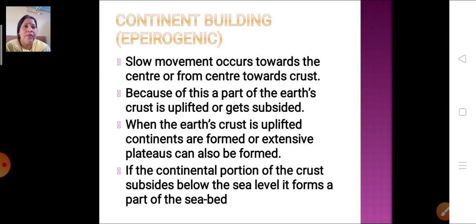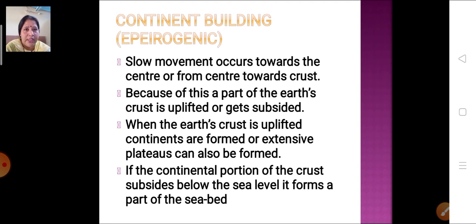Now let's see how a continent building is done. Because of this block mountain and such slow movement only, a continent is built. Slow movement occurs towards the center or from the center towards the crust. Because of this, a part of the Earth's crust is uplifted or it gets subsided.